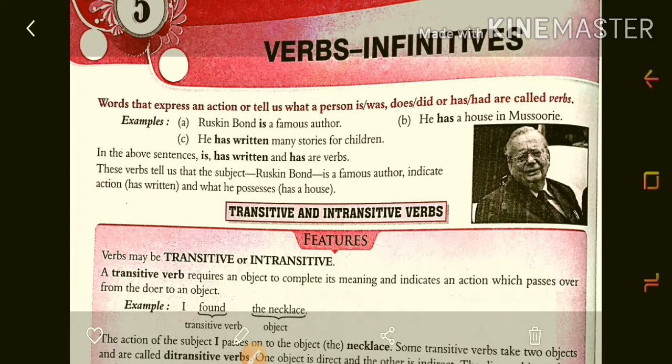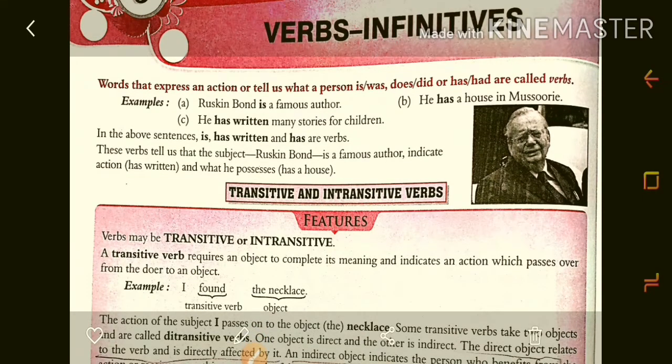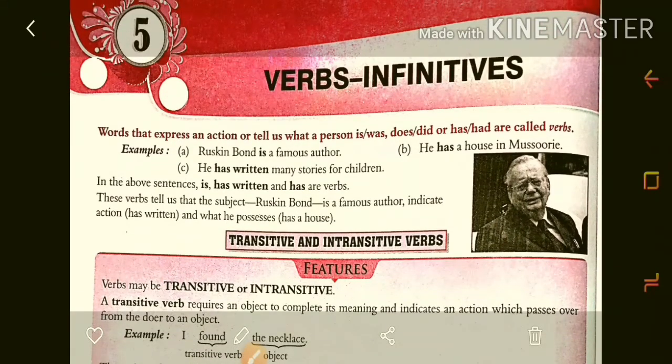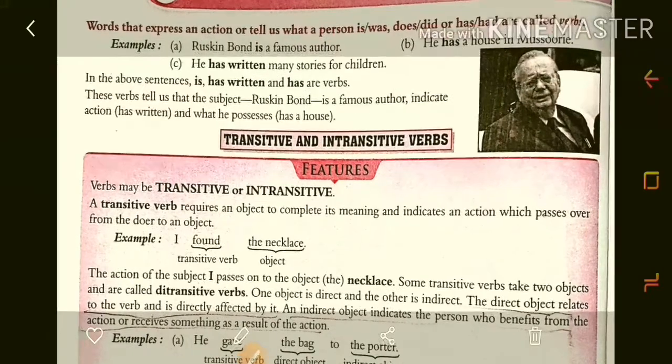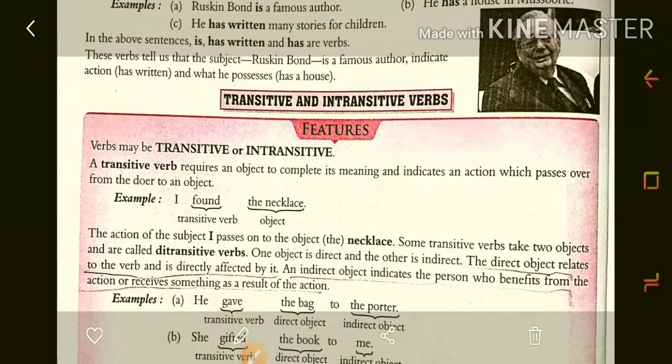These verbs are telling us about the subject Ruskin Bond, that he is a famous author, as well as his action or his position, meaning where he is living, what he wrote, for whom. All those things we know through these verbs. Now in the first point we are going to learn about the transitive and intransitive verb, which we learned in the previous chapter in short, but now I will tell some features about them.